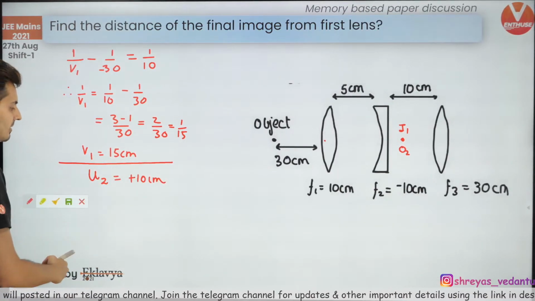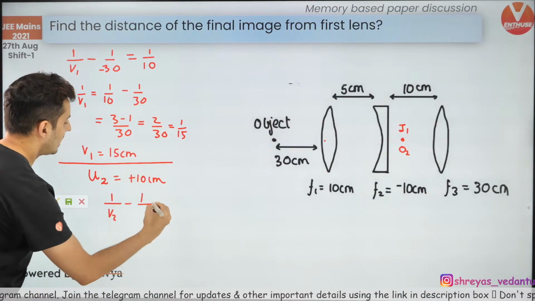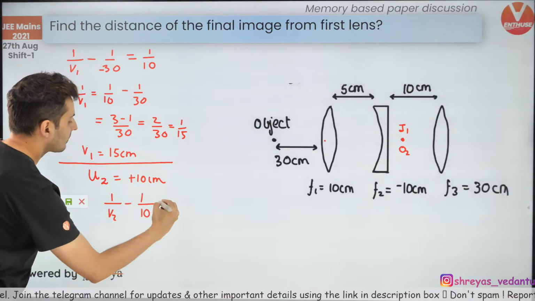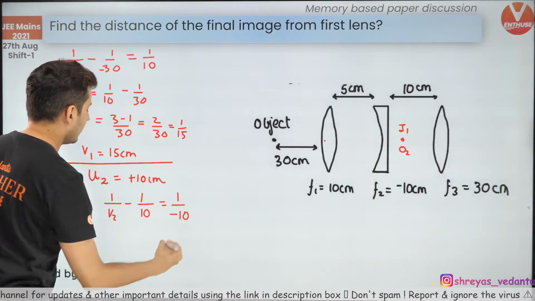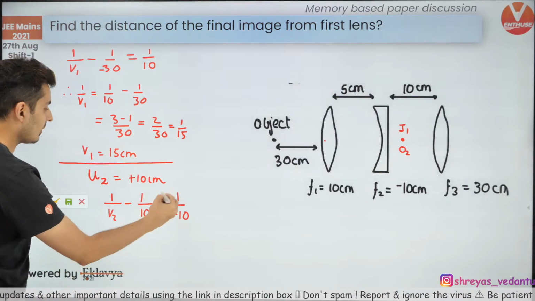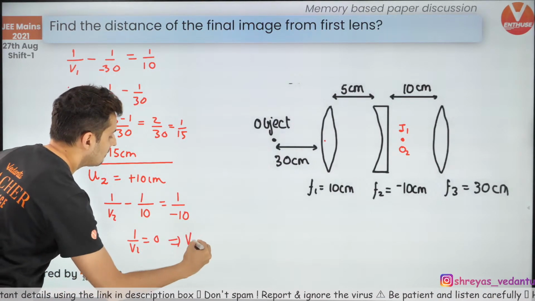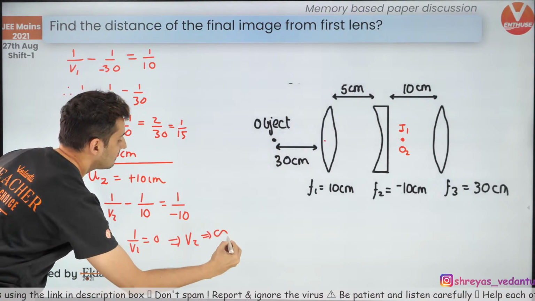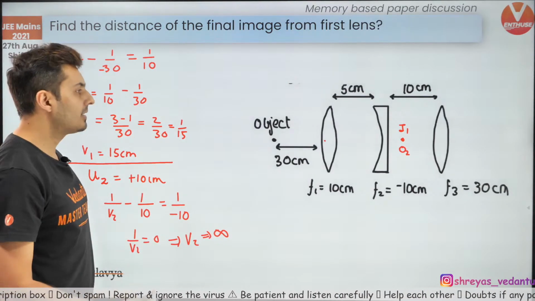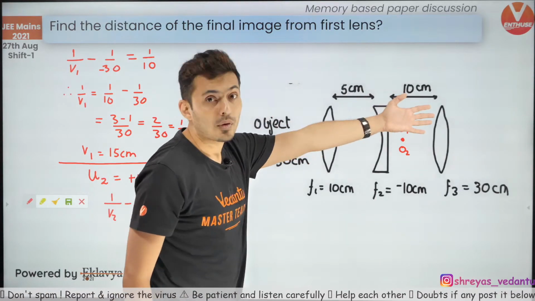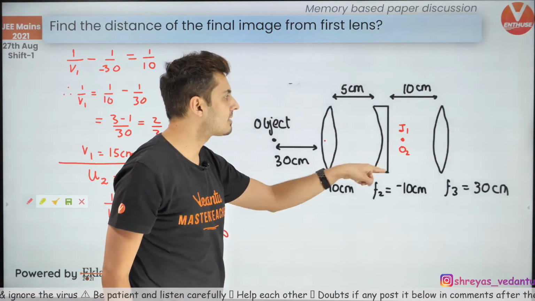Now U2 is plus 10 centimeters, use this. 1 by V2 minus 1 by 10 is equal to 1 by focal length. What is the focal length? It is minus 10. Now clearly you can see both of them cancel. So 1 by V2 is 0. That means V2 is infinity. What it means is the rays go parallel after they pass through this lens.